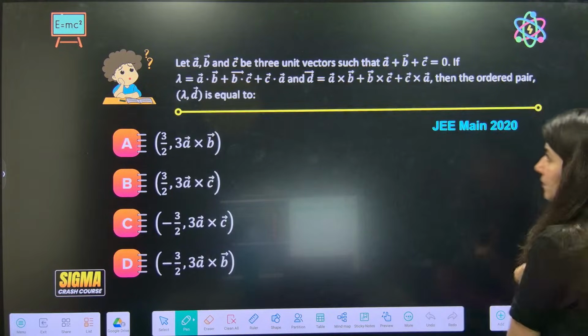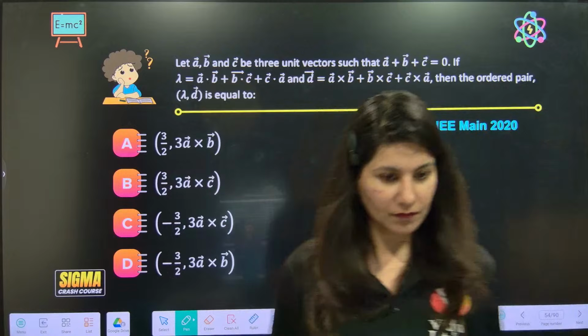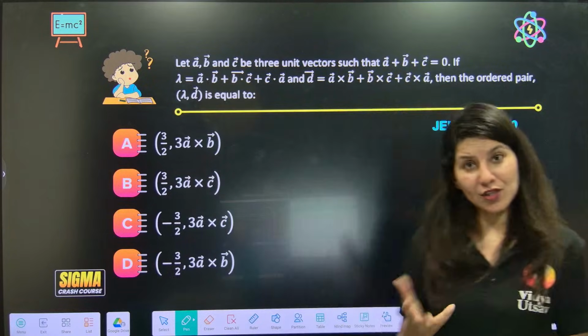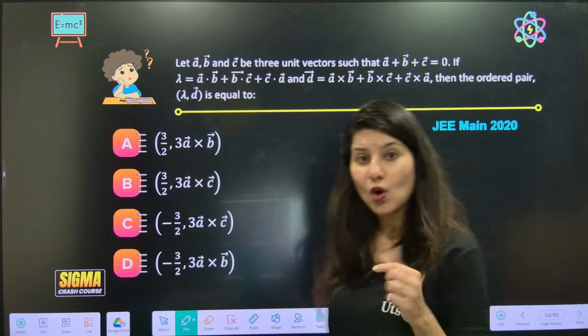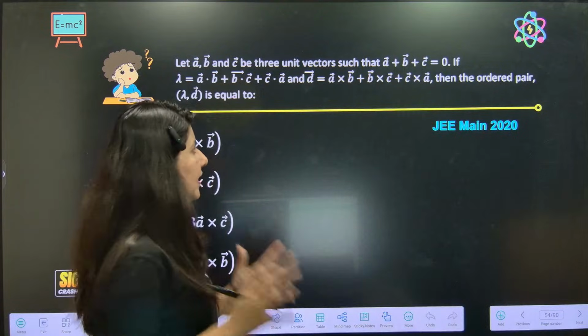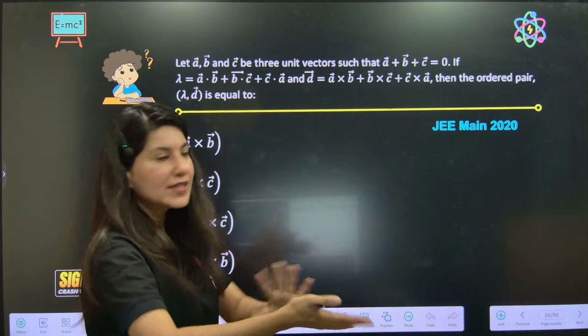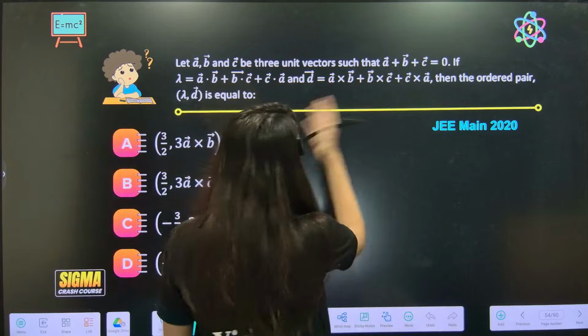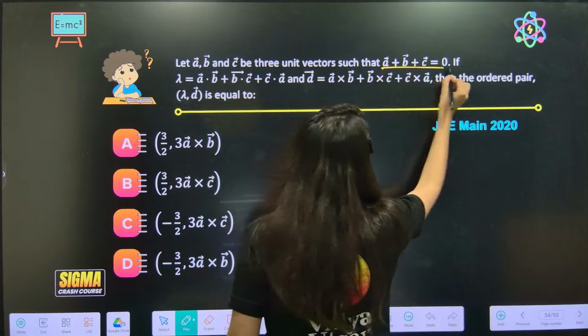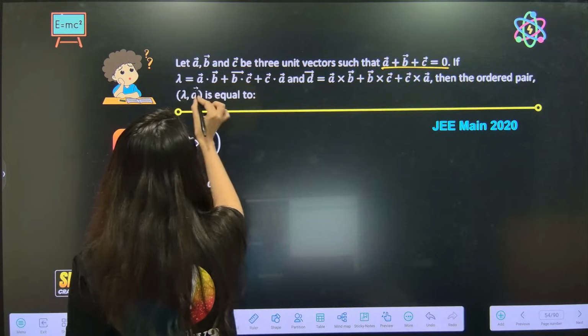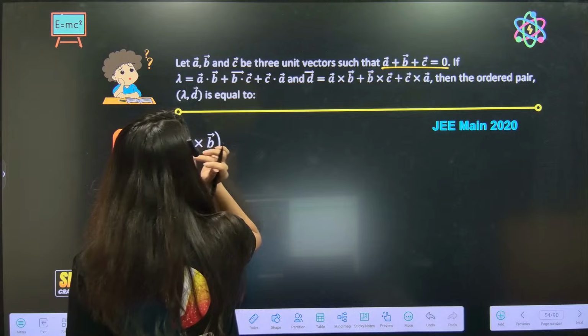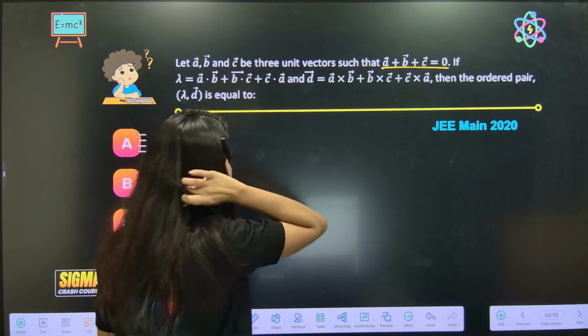One question. Okay. Slightly different question. Lambda is equal to A dot B plus B dot C plus C dot A. D vector is given.